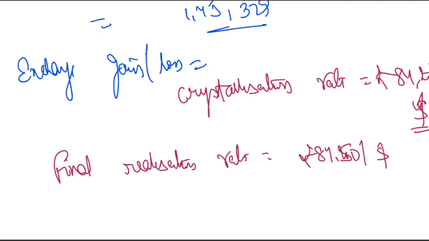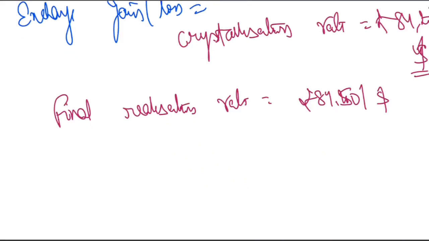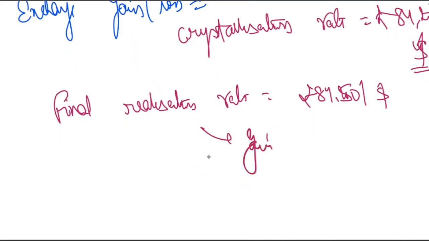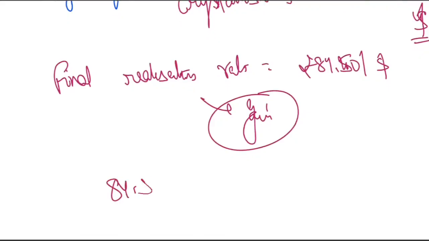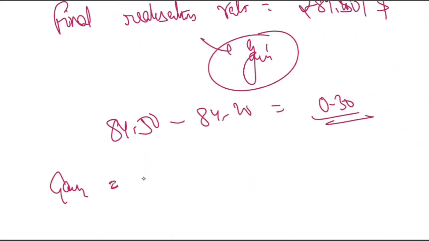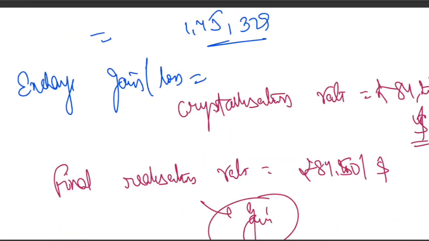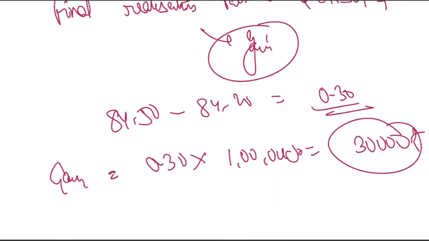Right. So what we are observing is that the rupee is further depreciating. So the exporter gets more rupees per dollar. So obviously this is a kind of gain for the exporter. What is the difference in the rate? 84.50 minus 84.20, that is 0.30. So the gain is 0.30 per dollar. Total there are 1 lakh dollars. So total gain will be 30,000 rupees. This is the additional exchange gain. So we have calculated both. Overdue interest is 1,45,329, and the gain is almost 30,000. Fine.